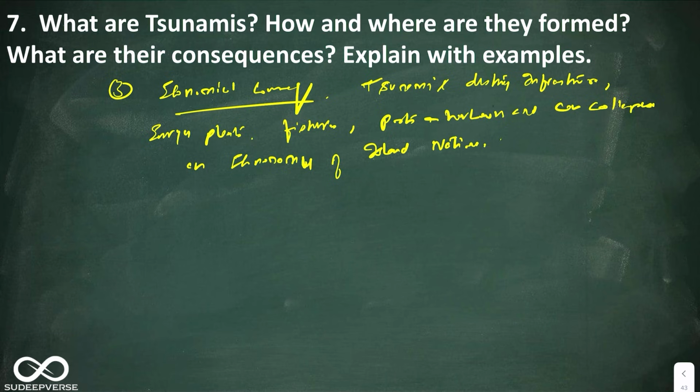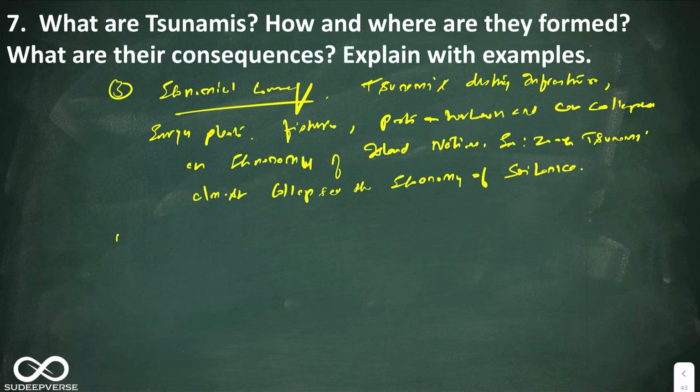Example, the 2004 tsunami almost collapsed the economy of Sri Lanka.